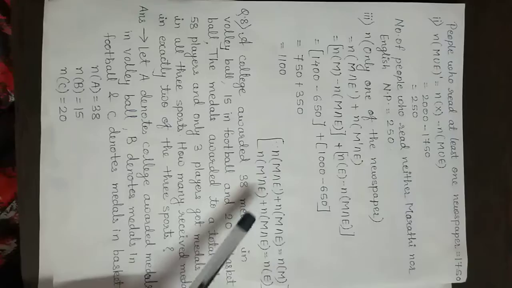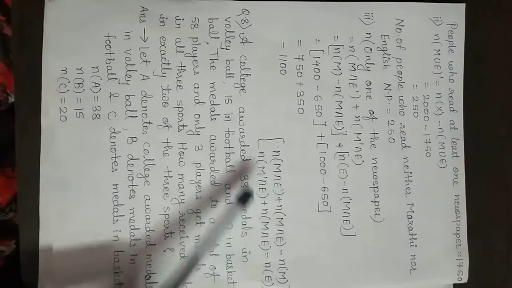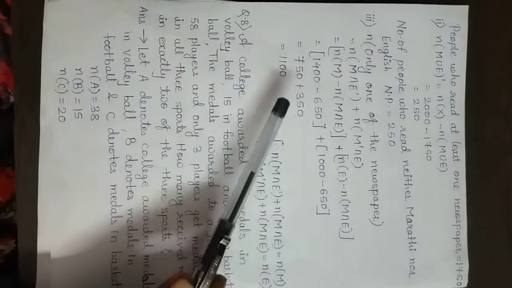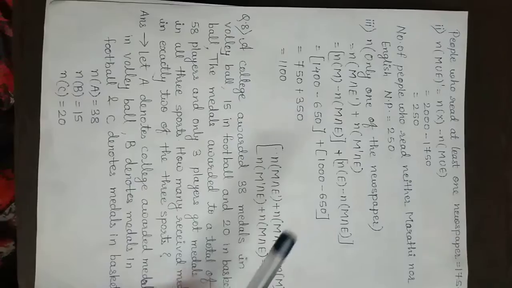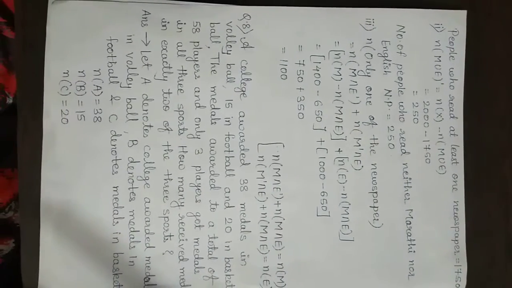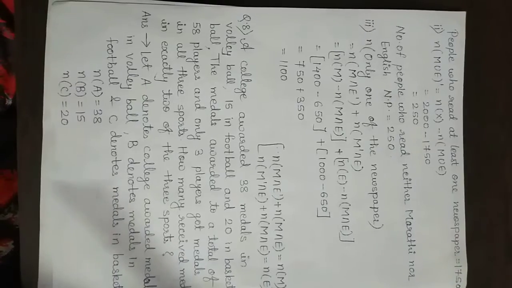Similarly, in this case also, by shifting this term to the right hand side, we get the formula for this one. Substituting the values and calculating, we have the answer 1100, as the people who read only one of the newspapers, meaning either Marathi or English.